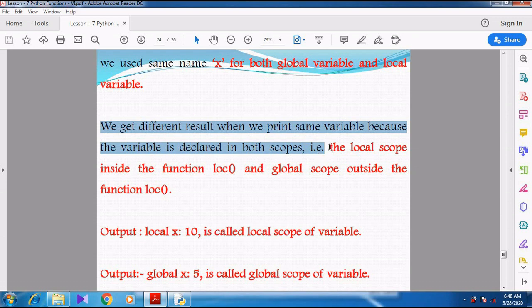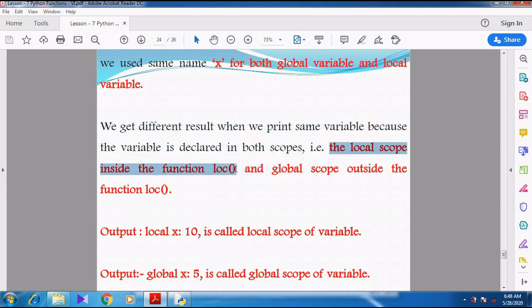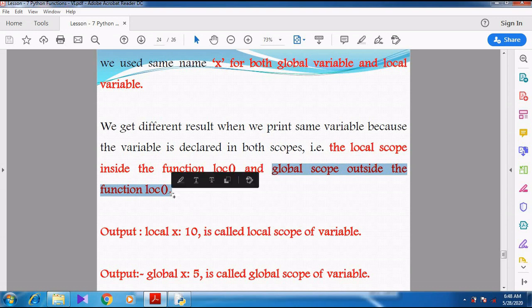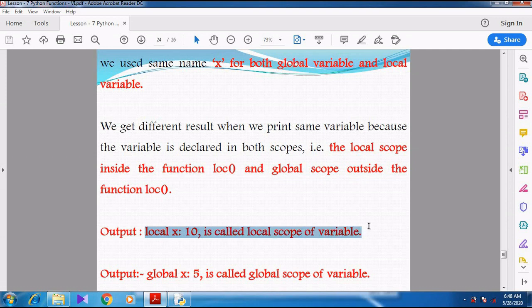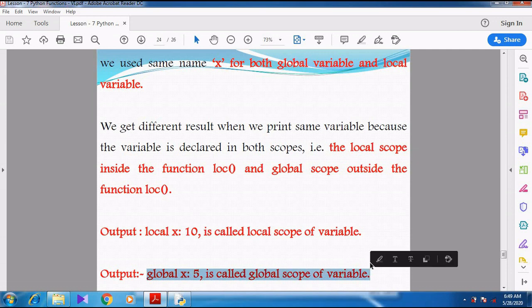See here, the local scope inside the local function, and the global scope which is defined outside the function local. So whenever I print local x, 10 will be printed. So this particular variable is called local scope variable or local variable. But when I go with the x value as 5, that variable belongs to global variable.